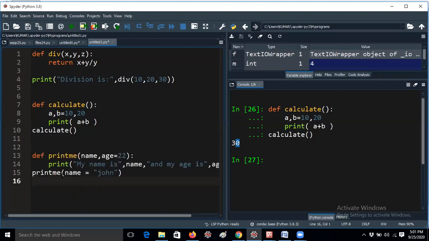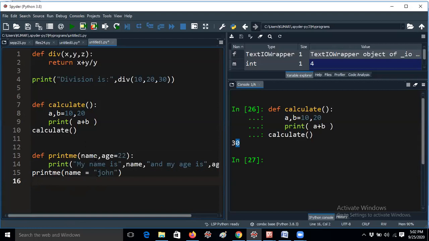I am giving print me. This is a function name, not print. It is giving like print me. So here print me is a function only. Okay, so name equal to John. That means this is the argument I am giving with value. Hope you understand, guys.